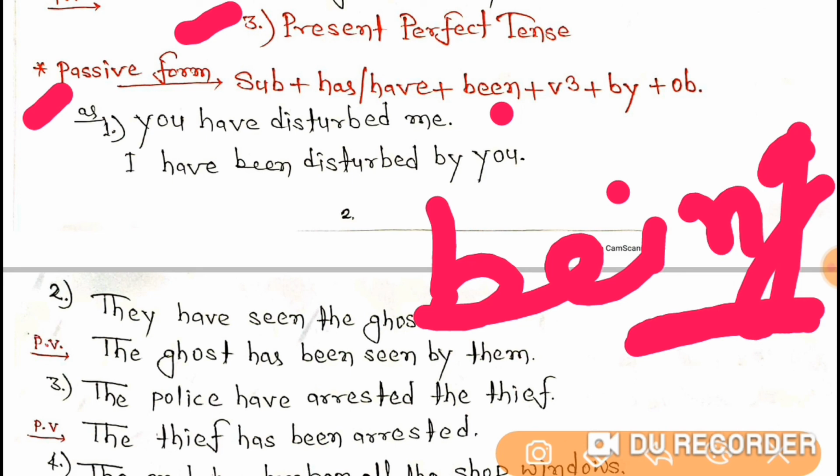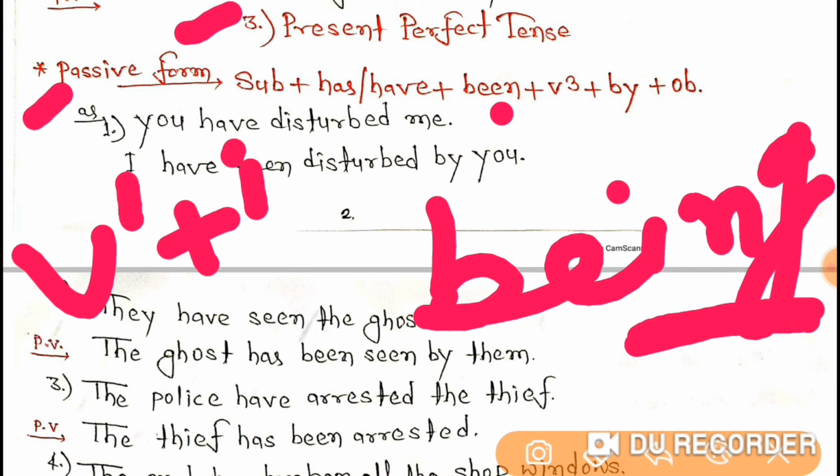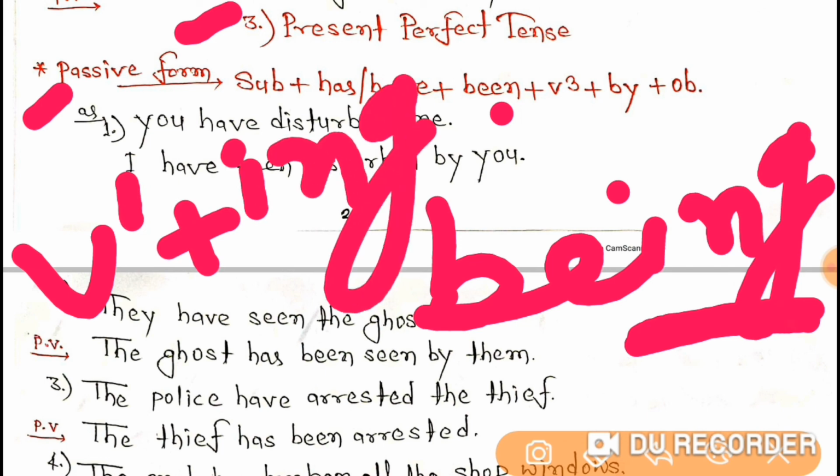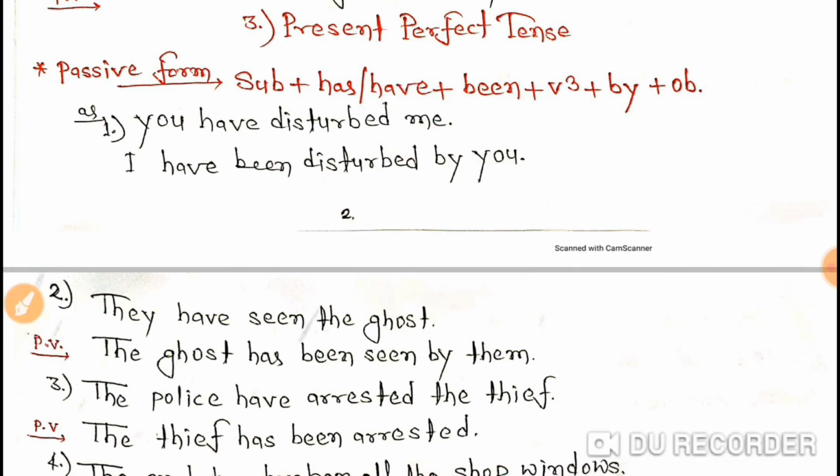And in continuous tenses, with the verb you will also get ing. So in continuous tense what do you have to use? Being. Always remember, whether it is present continuous or past continuous, you have to use being. But in perfect tenses you have to use what? Been. Clear? Then V3, then by and the object.